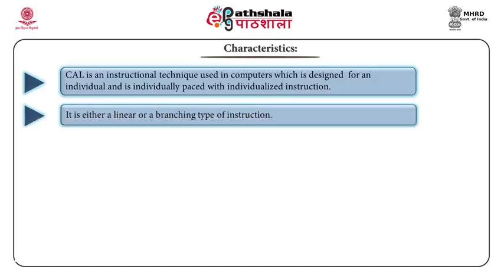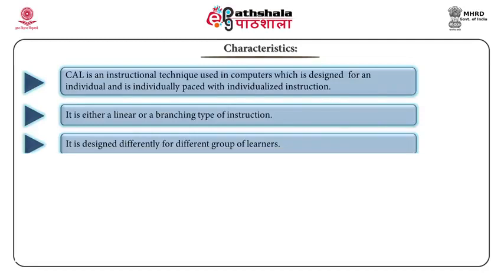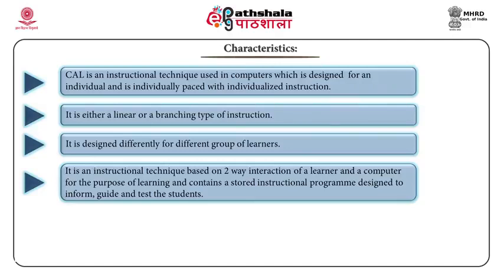As we have discussed, CAI is a form of programmed instruction, so it can be in the linear or branching form. It is different for different groups of learners. So, you can have different computer assisted instructional packages for different learners, or you can have different experiences provided through computer for different types of learners. It is an instructional technique based on two-way interaction of a learner and computer. Basically the learner interacts with the computer maybe by pressing a button, by giving feedback, or by submitting his responses. It contains a stored instructional program designed to inform, guide and test the students.